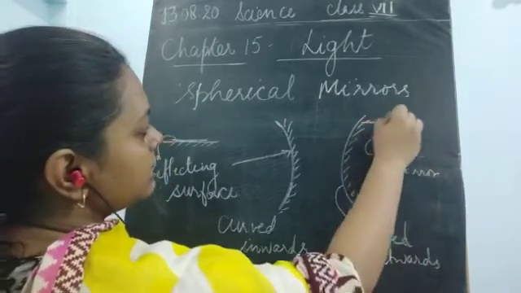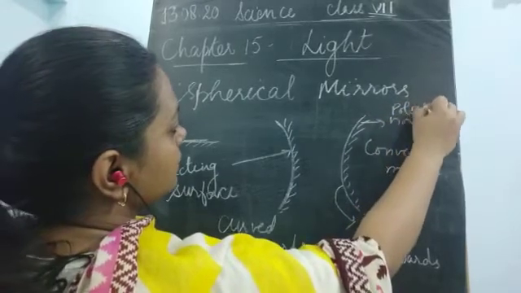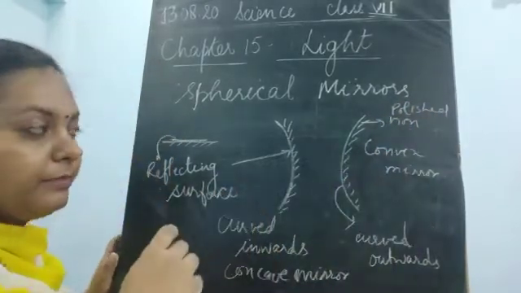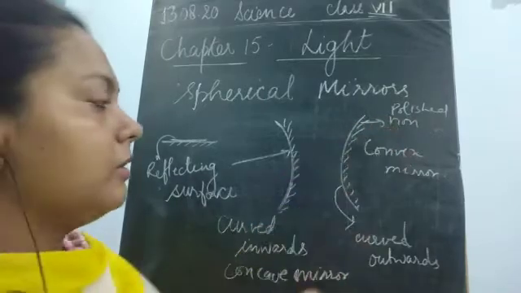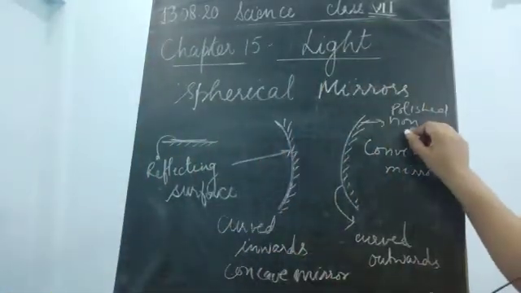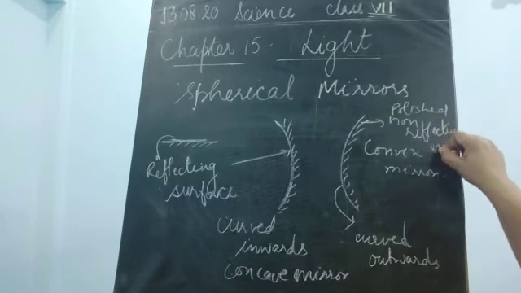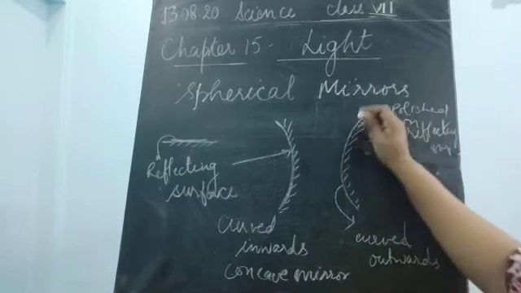Now this side is the non-reflecting side or polished surface. This is the polished side, or we could also say that this is a non-reflecting surface, and this is the convex mirror.